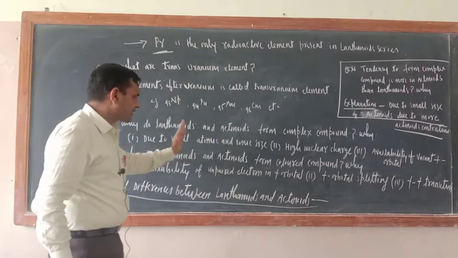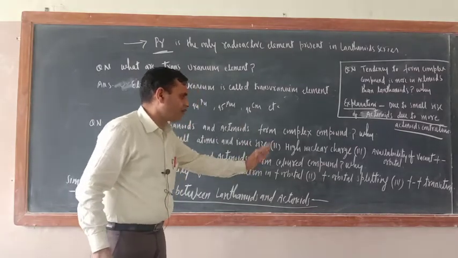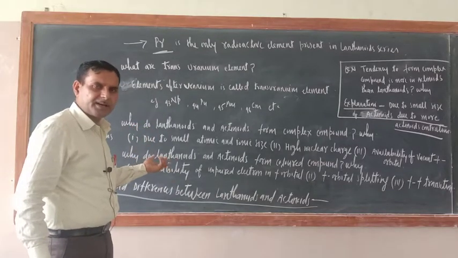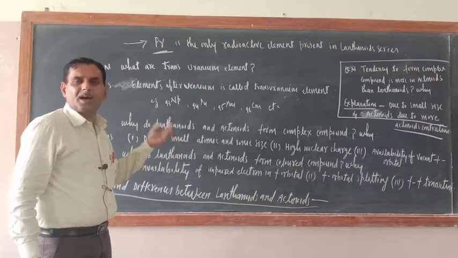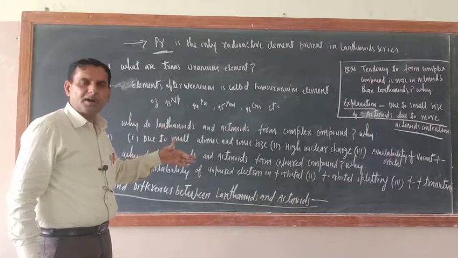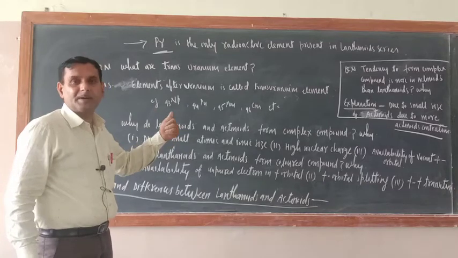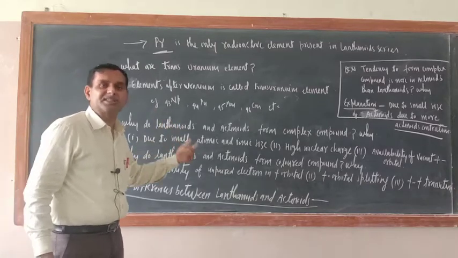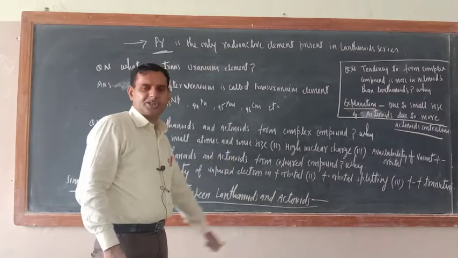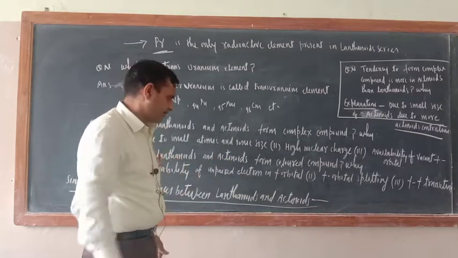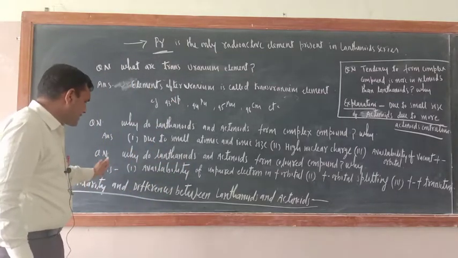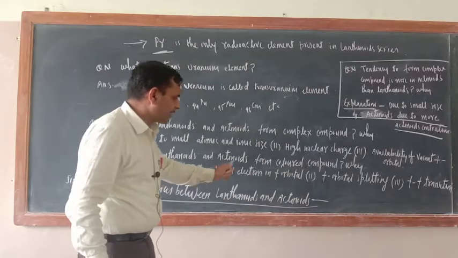One more question is there. Why do lanthanides and actinides form colored compounds? Okay. So for the formation of colored compound, what is the essential criterion? There must be unpaired electrons in f orbital. Second, f orbital is splitting, just like d orbital is splitting, t2g and eg set. And third, just like d-d transition, f-f transition should be there. Okay. So now the last part of this unit is similarities and differences between lanthanides and actinides.